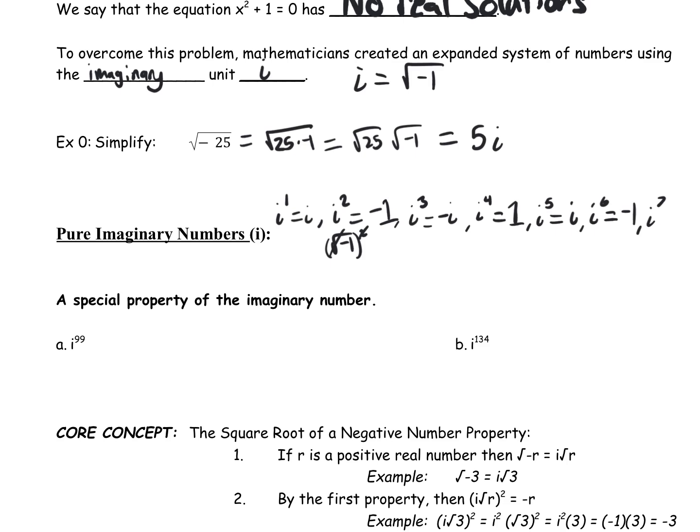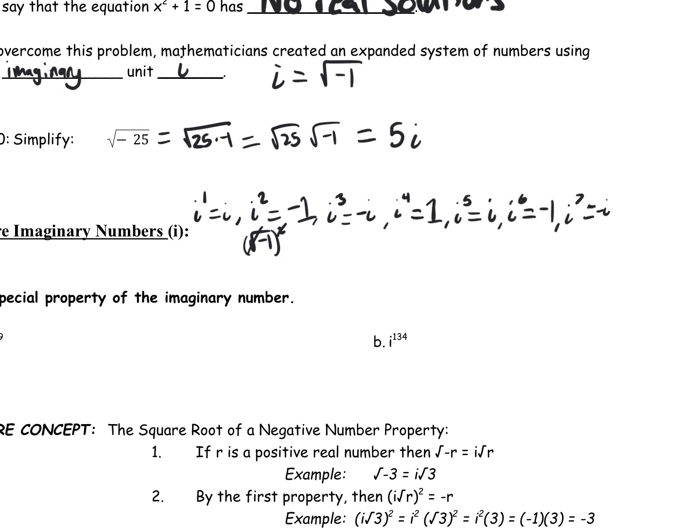So that's going to be -i. And then we have i to the eighth. That's going to be the same thing as i to the fourth times i to the fourth, which is 1 times 1, which is 1.